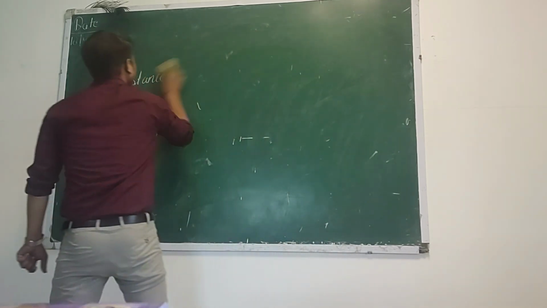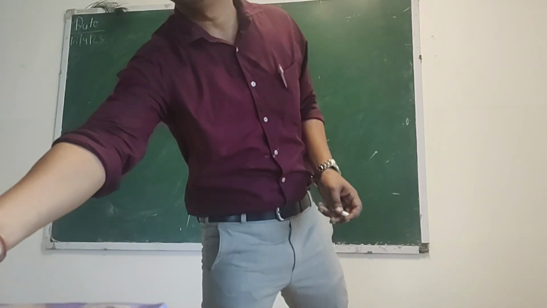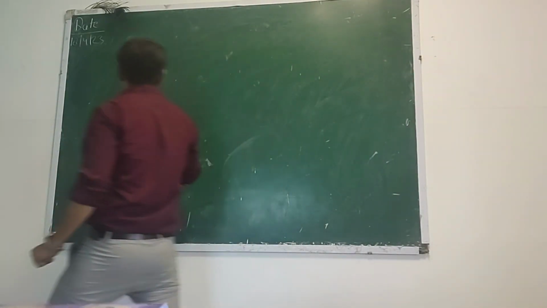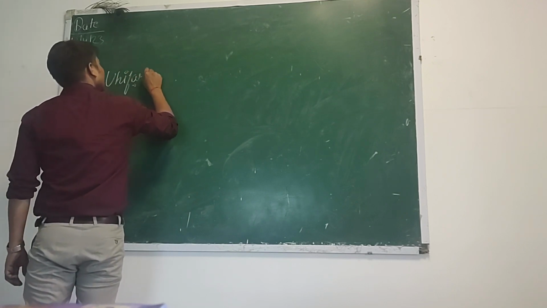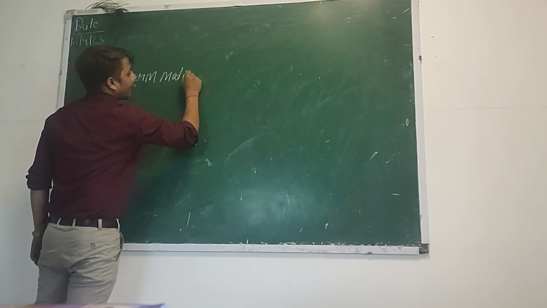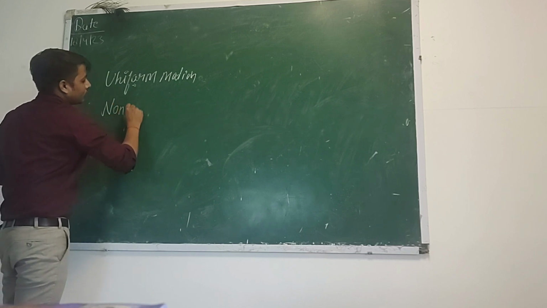Now we will learn some different phenomena. Basically we have two types of motion. First one is uniform motion. The second is non-uniform motion.